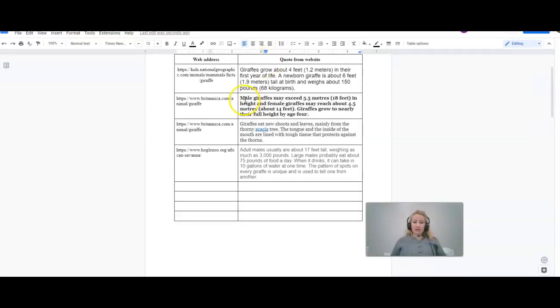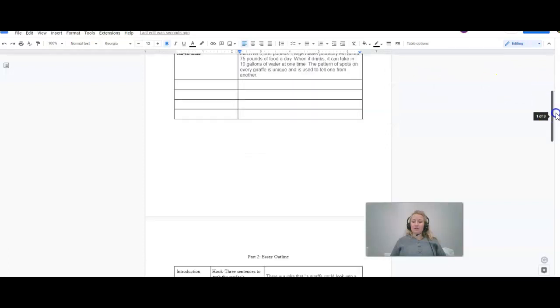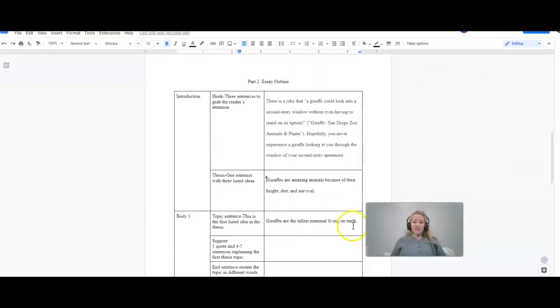Yeah, this is important information. I'm going to talk about the height of the males. I do want to use this information, but I do not want to use it word for word. So I'm going to rephrase it. This is basically summarizing the information. Let me see here.